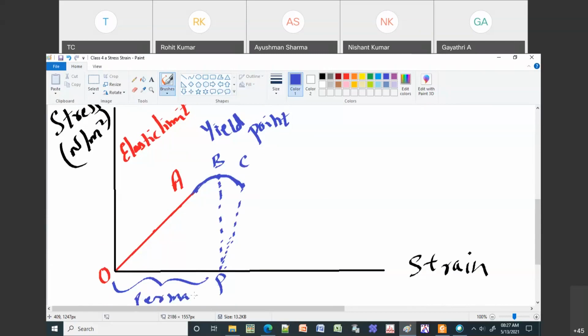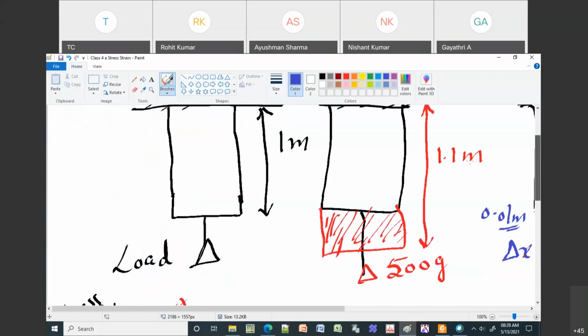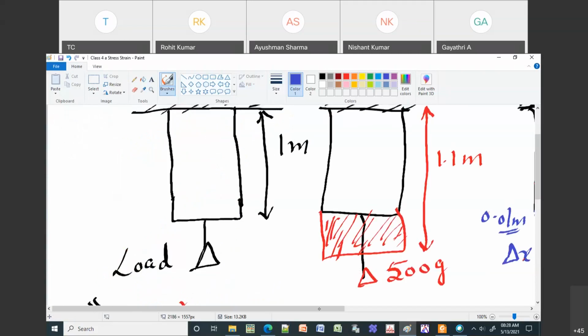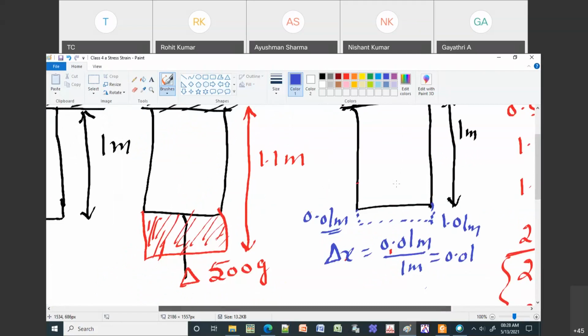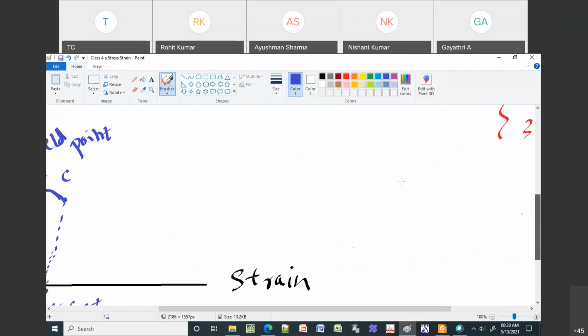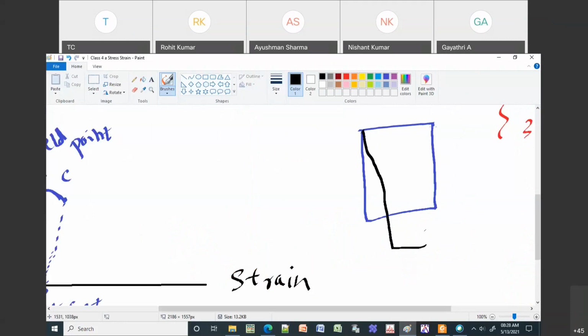Permanent set is nothing but the deviation from its original shape and size. Initially it is something like a cylinder. So now, after your point A, if you remove the stress, it will not go back to exactly a cylinder. Instead, it may retain some deformation in the shape. That means it may become something like this. It is not having its original shape, so it will stop something like this.